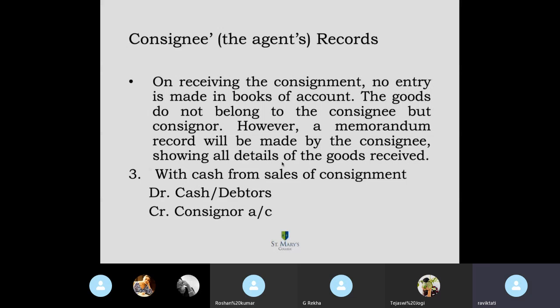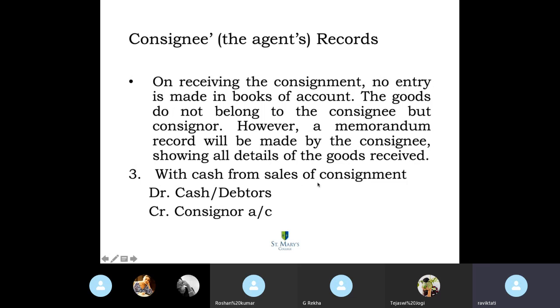Now, consignee's records in the books of consignee. On receiving the consignment, no entry is made in the books of account. The goods do not belong to the consignee, but the consignor. But a memorandum record will be made by the consignee, showing all details of the goods received. He is not the owner of the goods, so he doesn't make any entry, but he will make some record of the goods that he is receiving, that is the memorandum record.